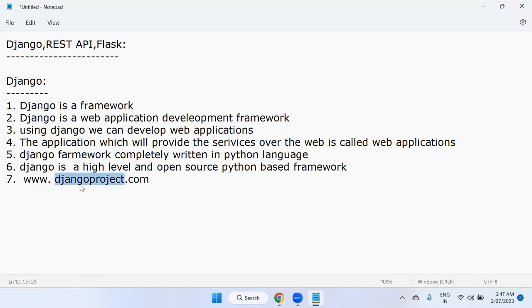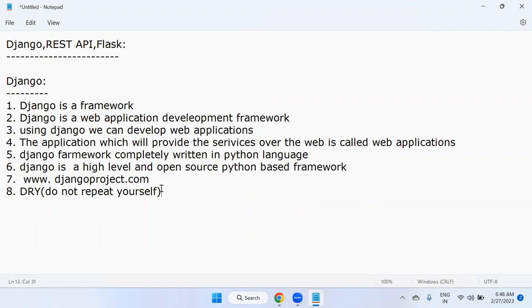Now, this is the official website, djangoproject.com. Yes. In Django development, we are going to follow a principle called the DRY principle. That means Do not Repeat Yourself. Do you know what that means? In the development of a Django web application project, we need not repeat the code. Instead of repeating the code, it is better to reuse the code. We are going to use this principle, don't repeat yourself. Instead of that, what are we going to follow?